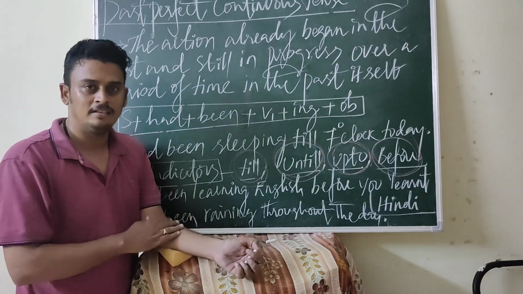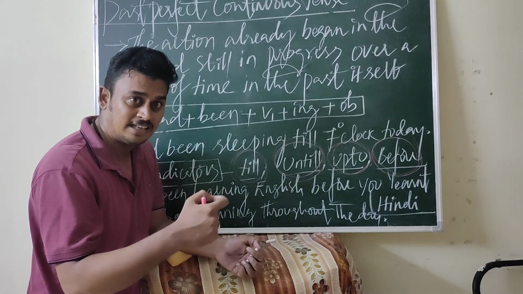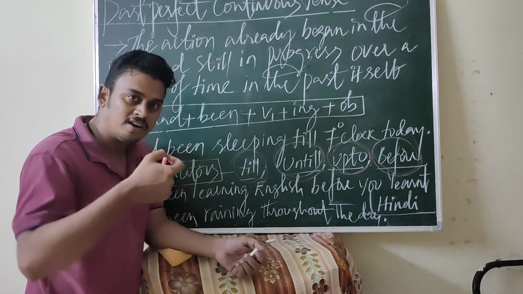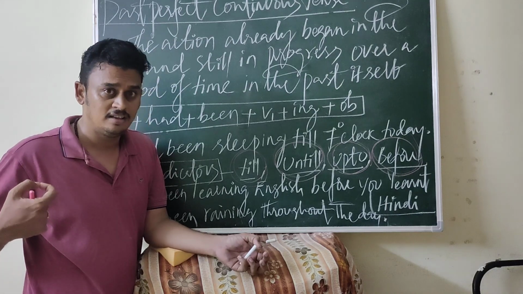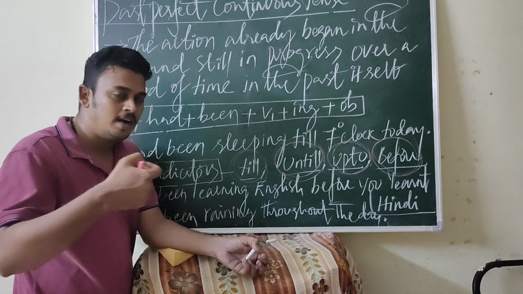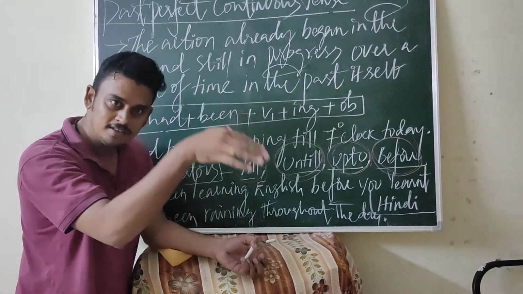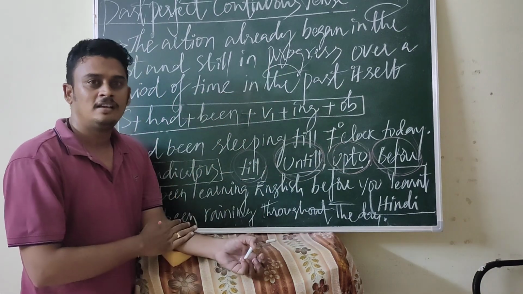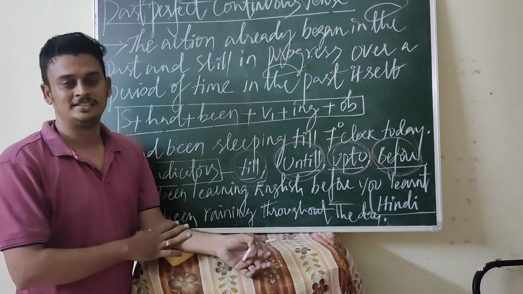This is the meaning. I had been learning English, in the sense that this action already started in the past. We do not know exactly when the action started. So when you learnt Hindi, after that, I am not learning English. That means I already learnt English.